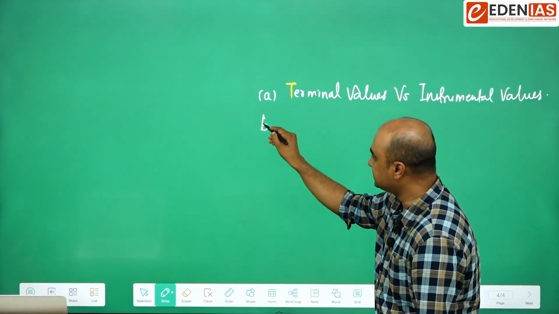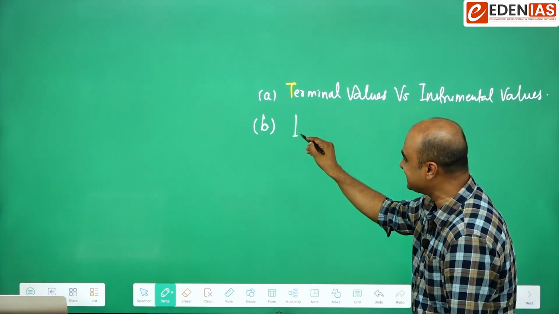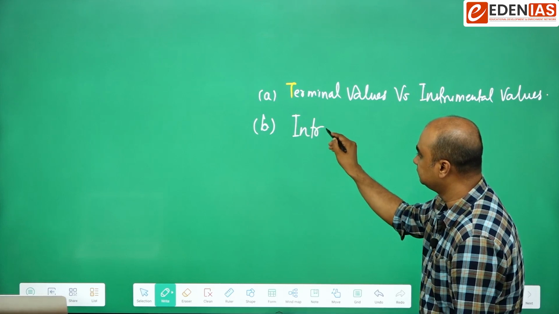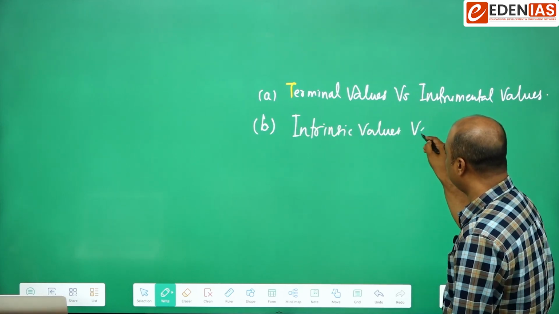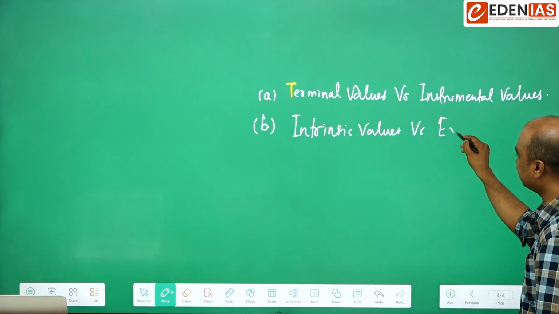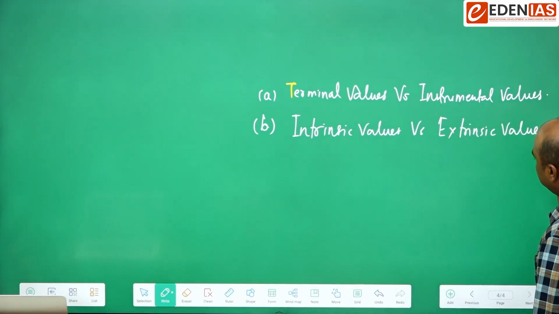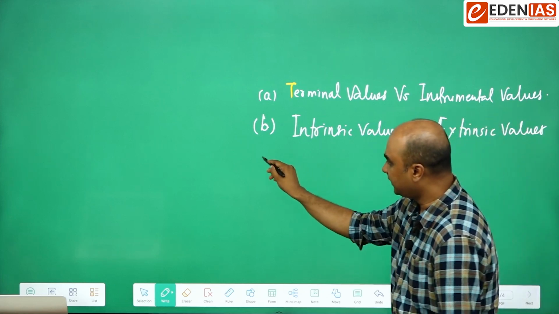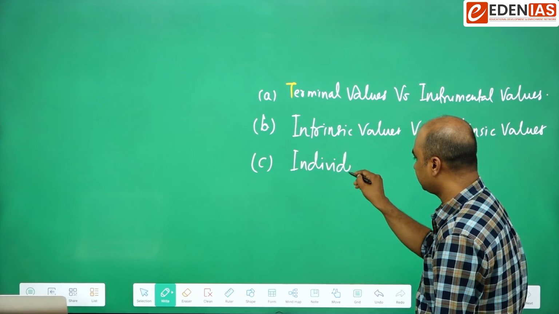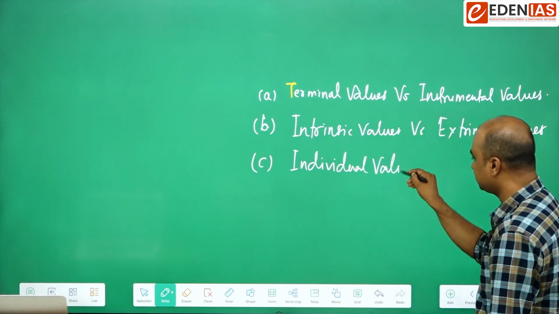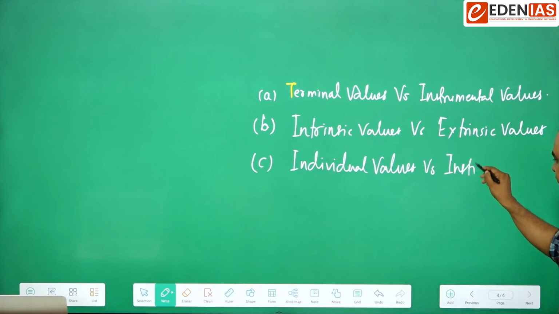The second one is to divide them into intrinsic values versus extrinsic. The third way is to divide them as individual values versus institutional values.